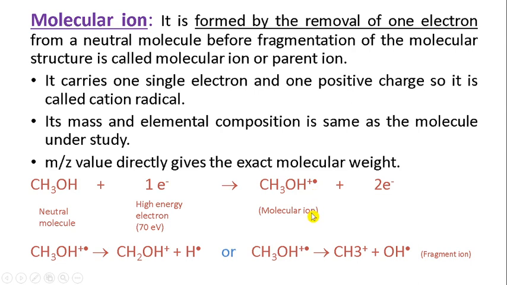there is a formation of a cation radical, which is called molecular ion. And after formation of this molecular ion, further fragmentation takes place to this molecule in a different way. So this formed ion is called molecular ion after ejection of one electron, and total bombarded electron 1 and ejected electron 1, total electrons are 2 here.